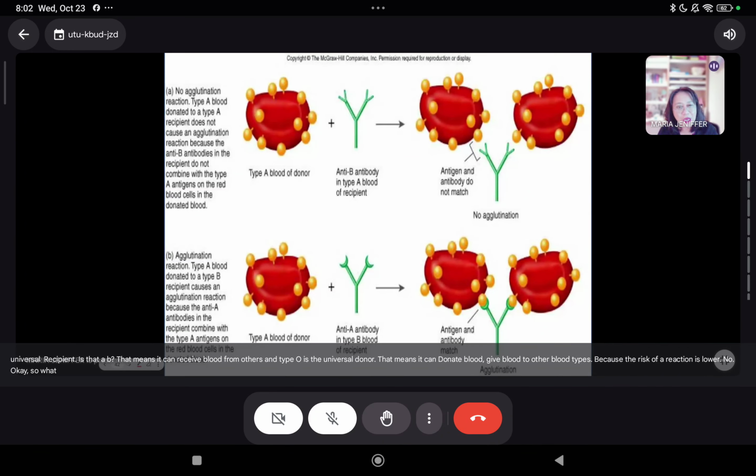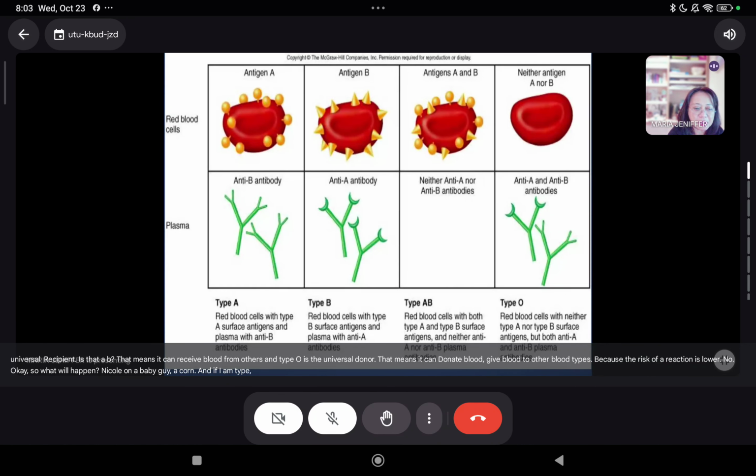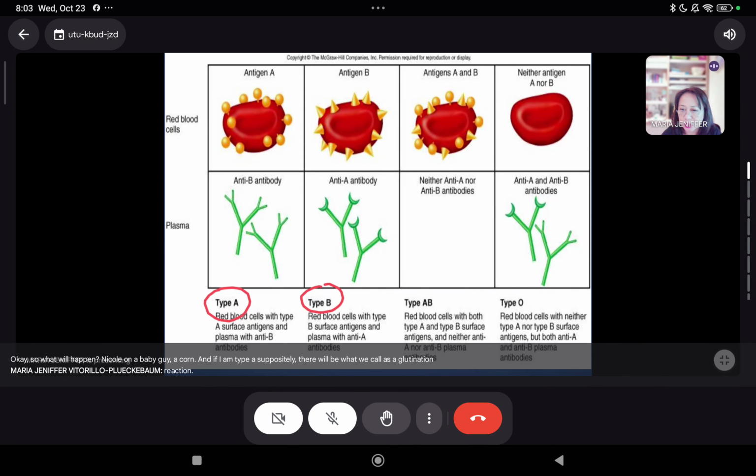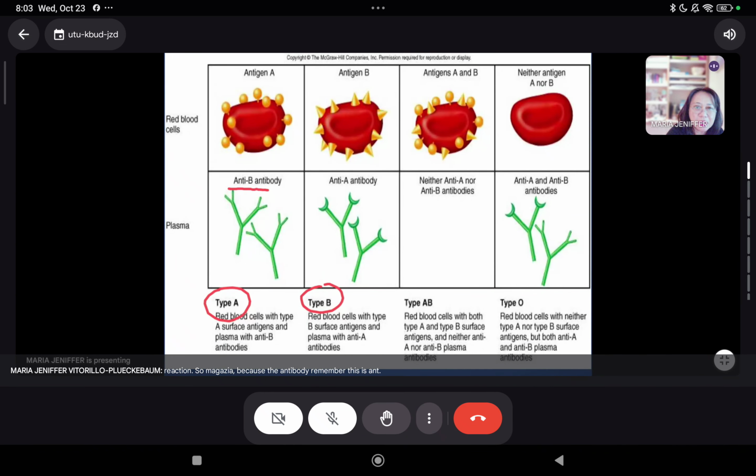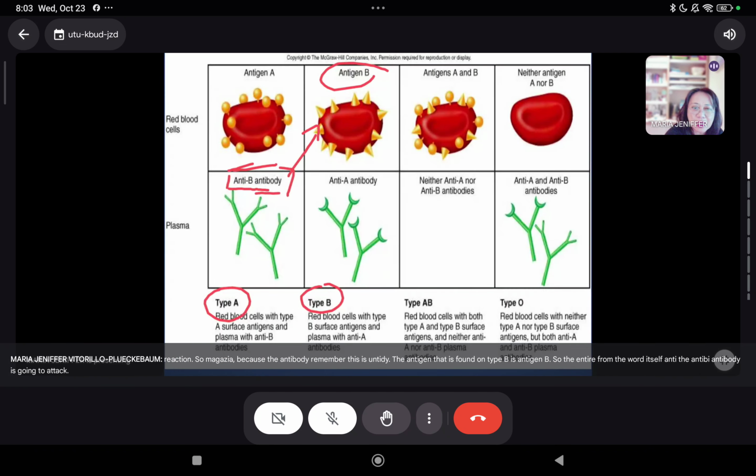Okay. So what will happen kapag nagbibigay ako ng, if I am type A tapos ibibigay ko sa type B, there will be what we call as agglutination reaction. So magka-clump siya because the antibody, remember this is anti-B. The antigen that is found on type B is antigen B. So the anti, from the word itself anti, the anti-B antibody is going to attack the antigen B. Kaya there will be agglutination reaction. So there will be a reaction in the body of the person who is going to receive that blood.